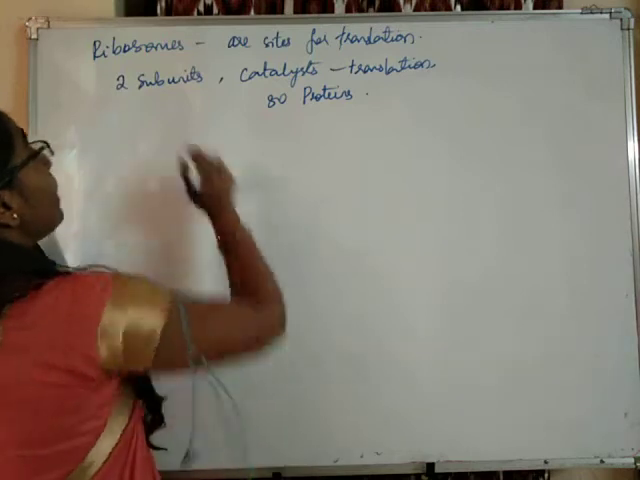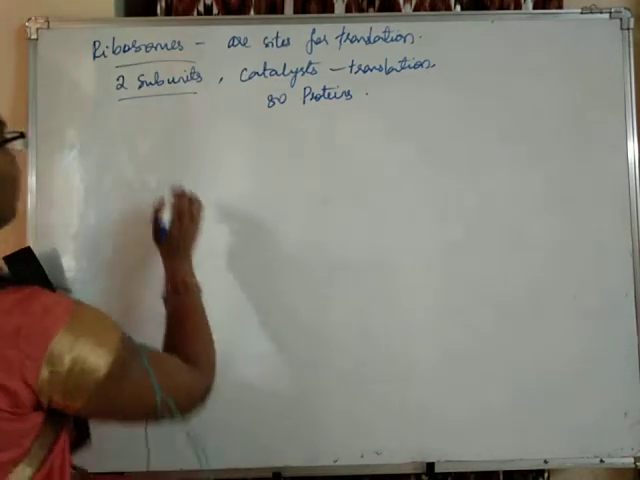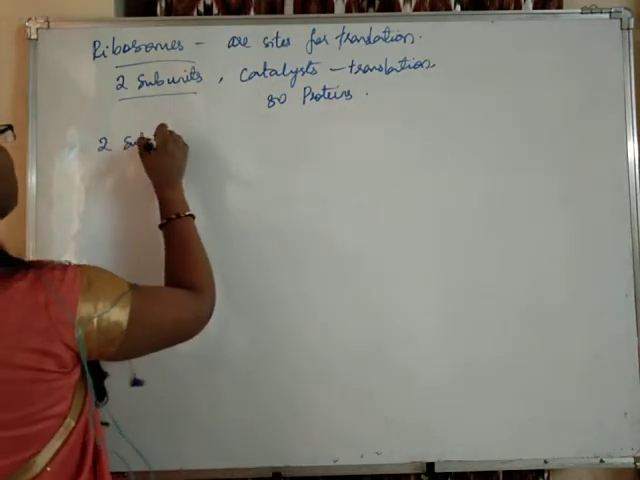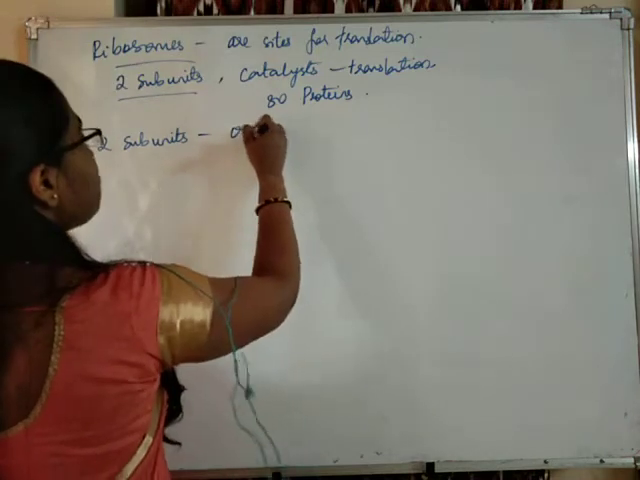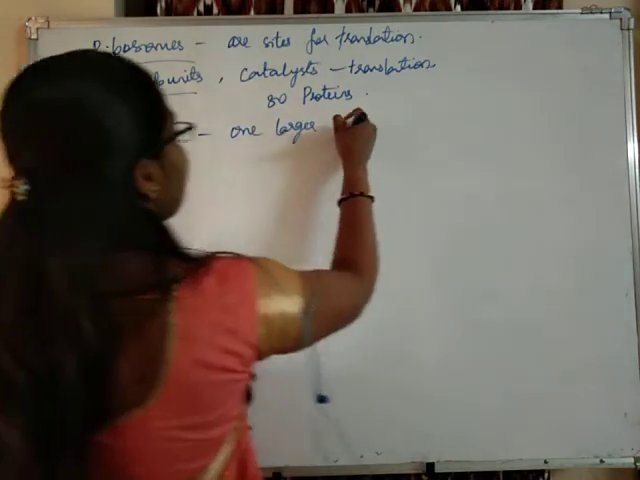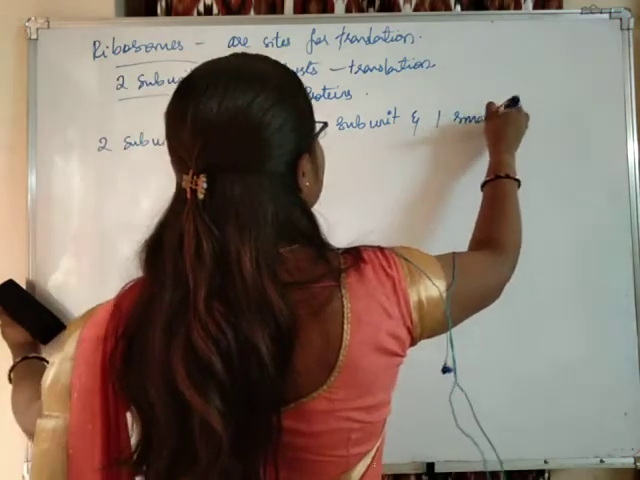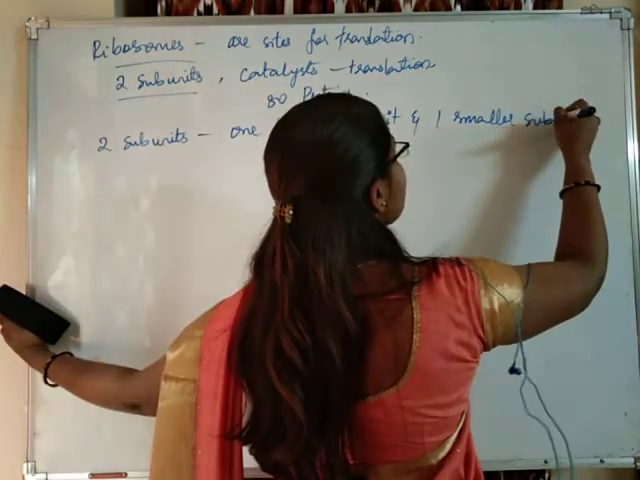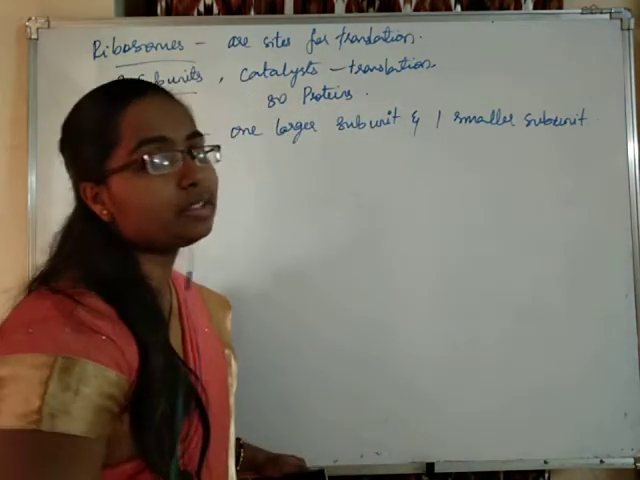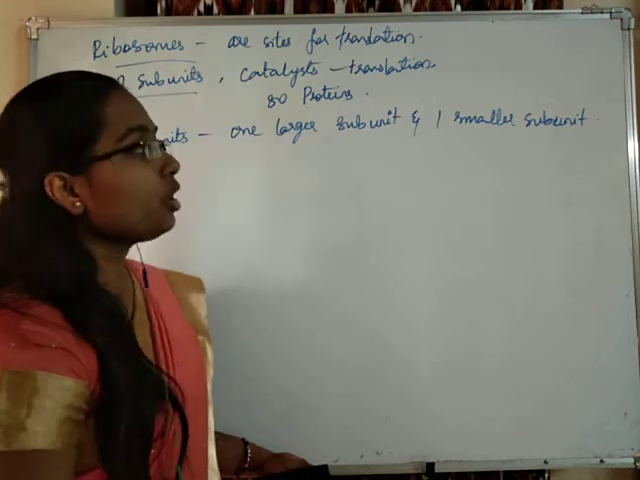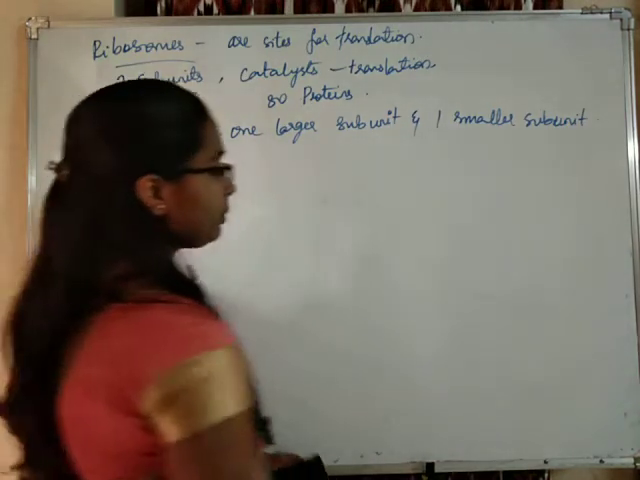So the ribosomes have two subunits, right? The two subunits of the ribosome are one larger subunit and one smaller subunit. Let us see how these are involved in forming a polypeptide chain.